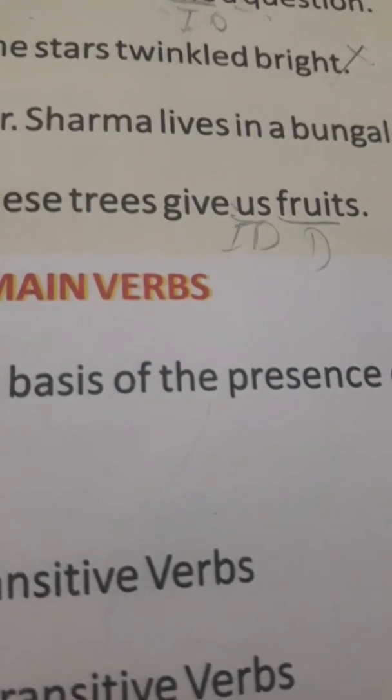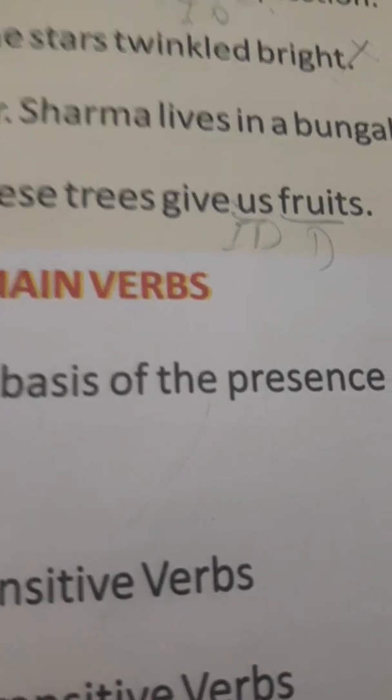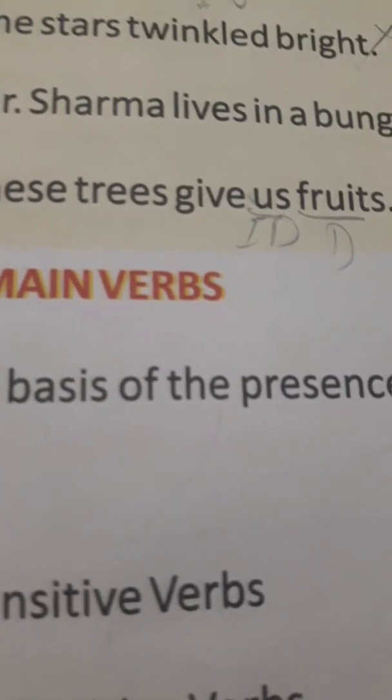Mr. Sharma lives in a bungalow. In this also no object is present, because where does Mr. Sharma live? He lives in a bungalow. So no object is present here. So in this also you have to put a cross like this.